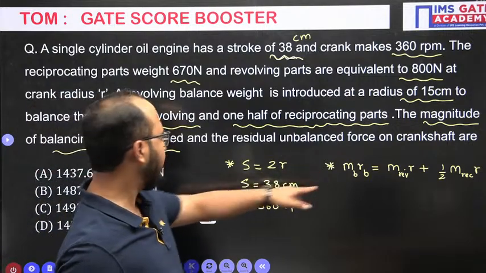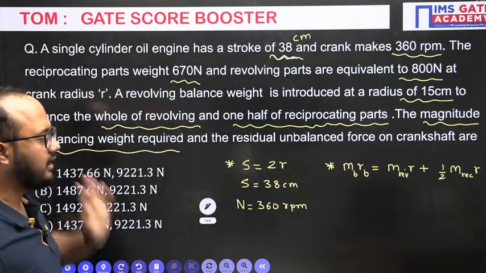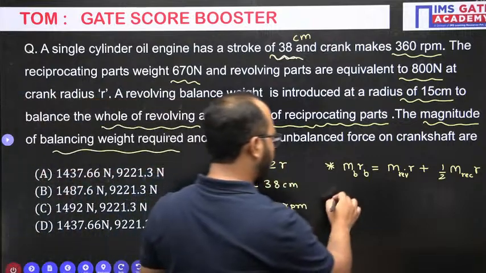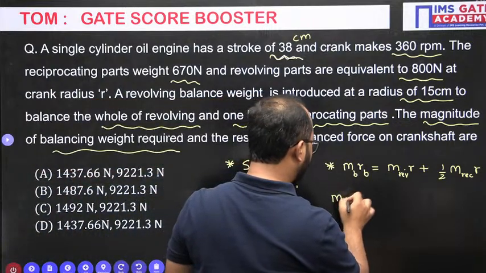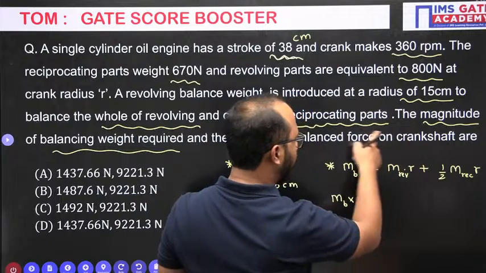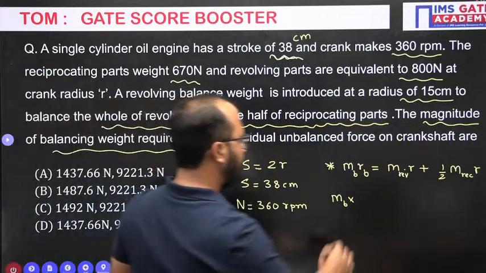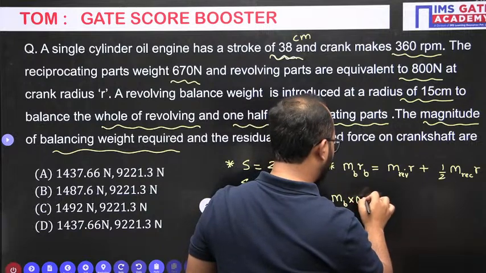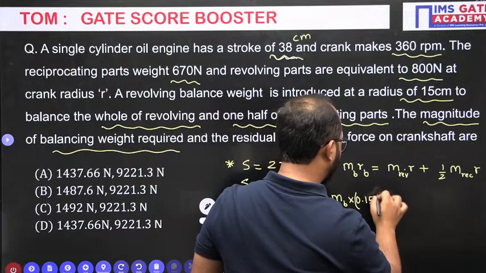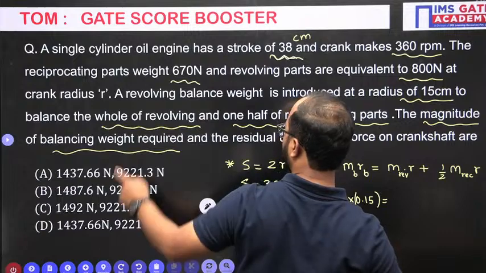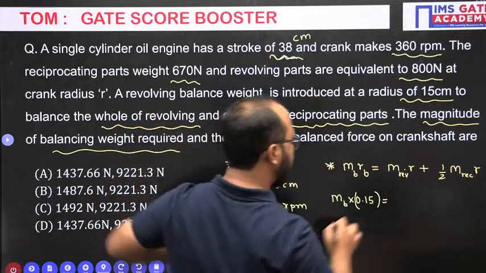So basically the question is the magnitude of the balancing weight required. So MB, the mass, we don't know. First of all, the RB location we know. What is the location? 15 centimeter, 0.15. Revolving mass, they have given weight 800 Newton.